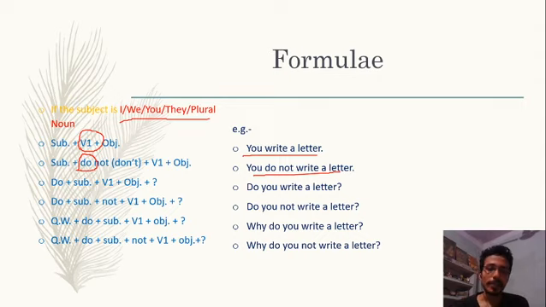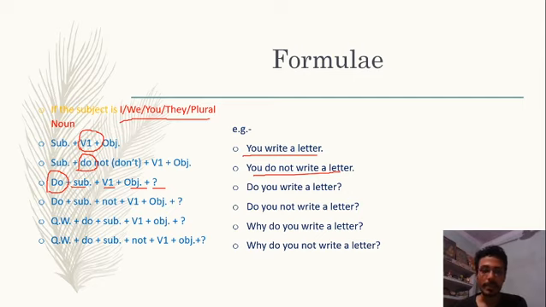Next is the yes or no type question. While framing a yes or no type question, we should keep in mind that the sentence will start with a helping verb. As we said, in present indefinite tense, if the subject is I, we, you, they or a plural noun, we use the helping verb do. So the sentence will start with do. Then after that we use the subject, then verb first, then the object, and at last while writing we use a question mark. For example, do you write a letter?